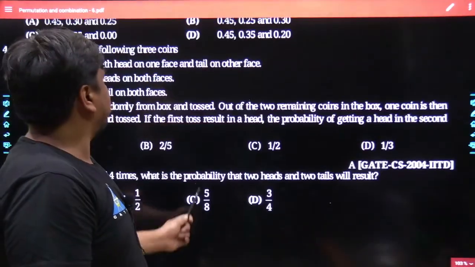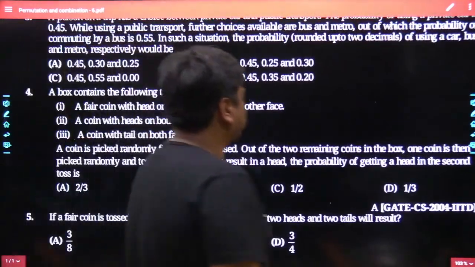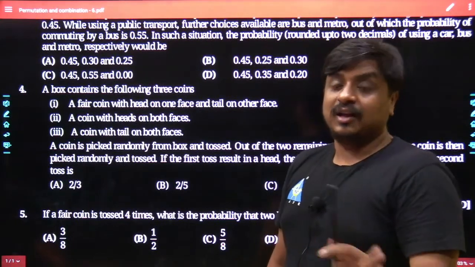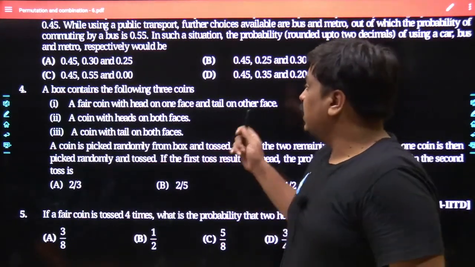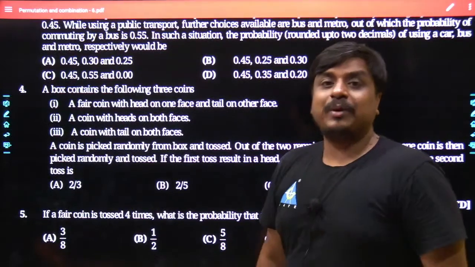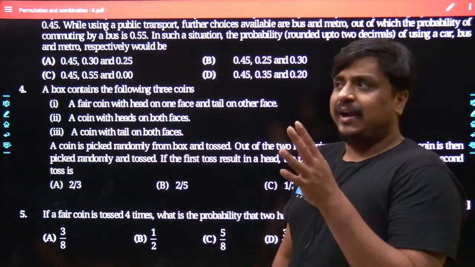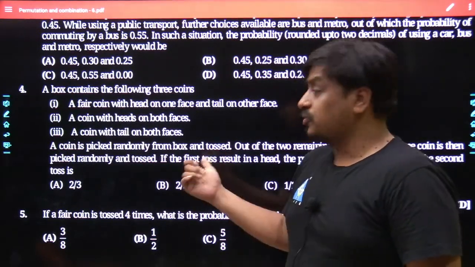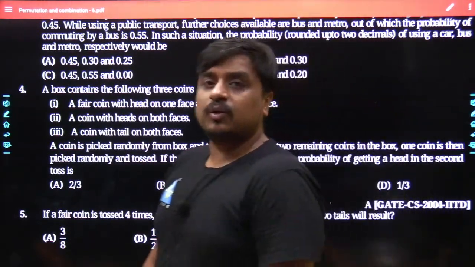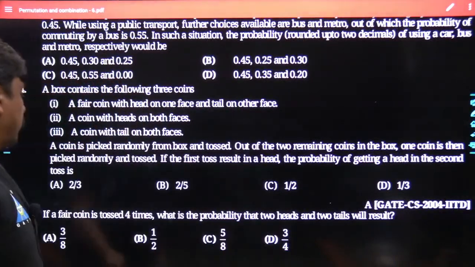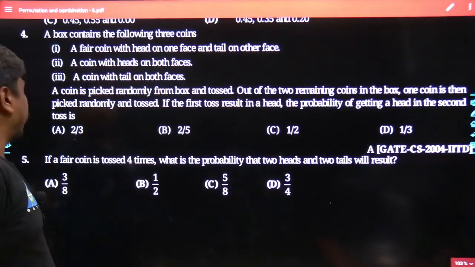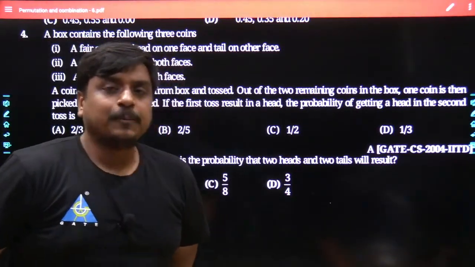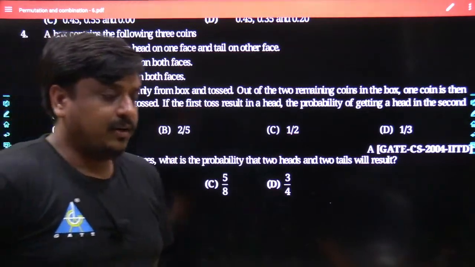In the same sequence, we are also going to take the fourth question, and this question has been experienced by Gate Electronics in the recent year, last year, that means in the year 2021. It has not been written over here, but yes, this problem has been experienced by the electronics people, and as per my experience, I can say almost 80 to 90% of students could not solve this problem. So again, we are going to focus on this problem also. In the same sequence, the last question of the day would be the fifth question, which has been experienced by Gate Computer Science, year of 2004. The problem was designed by IIT Delhi.